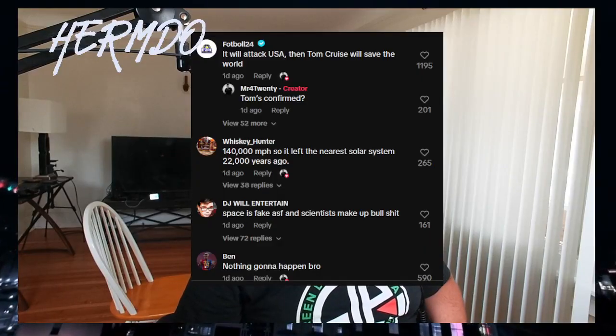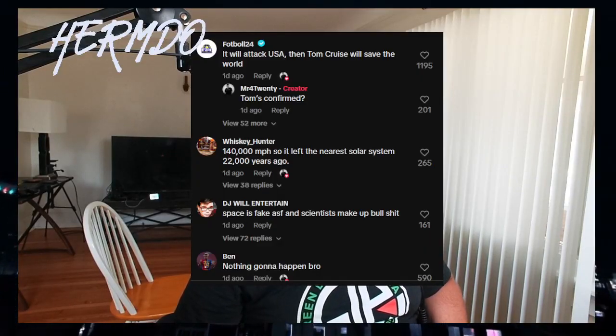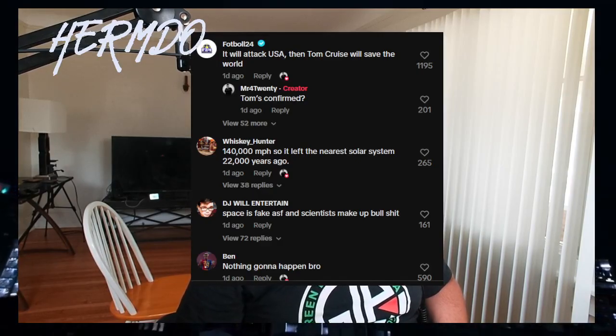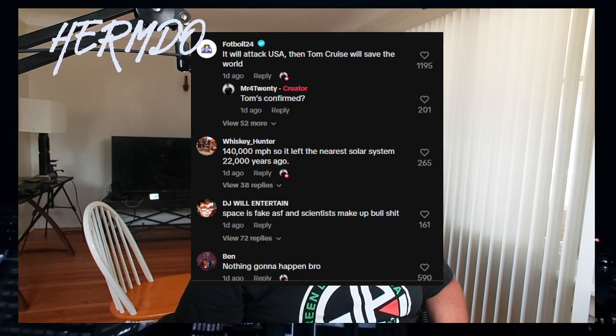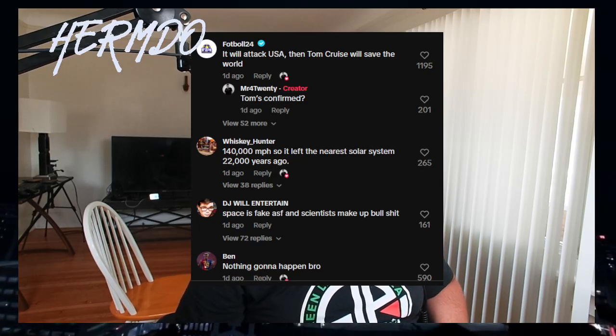It will attack USA, then Tom Cruise will save the world. 140,000 miles per hour, so it left the nearest solar system 22,000 years ago. Space is fake, and scientists make up bullshit. Nothing going to happen, bro.